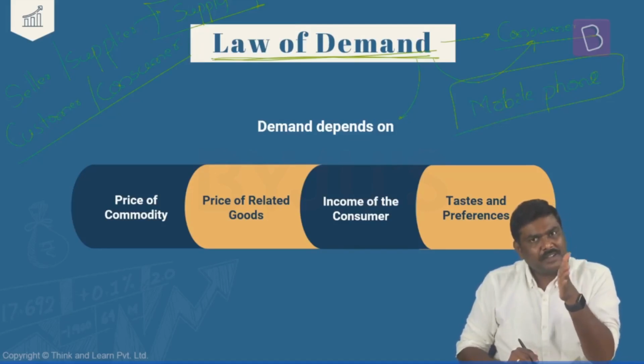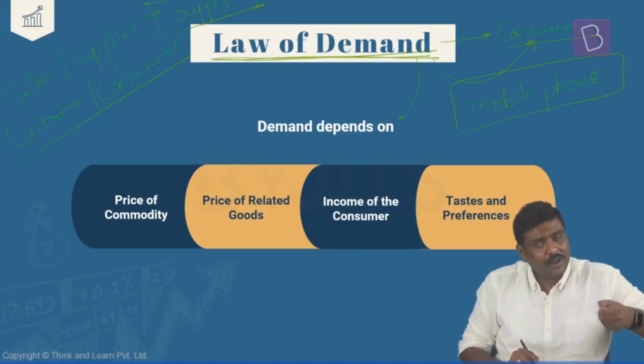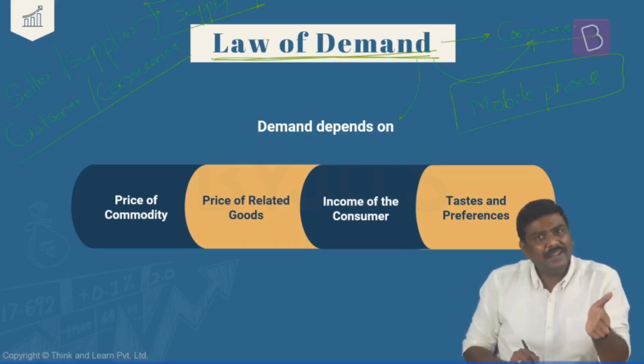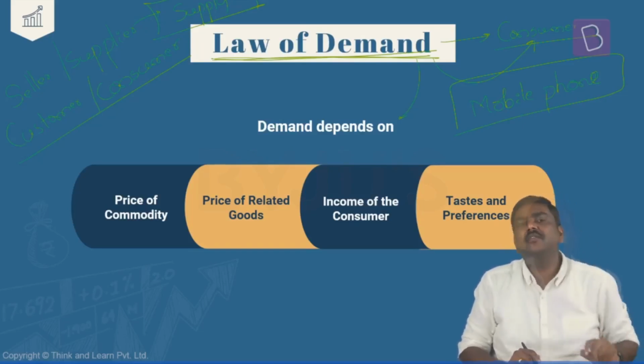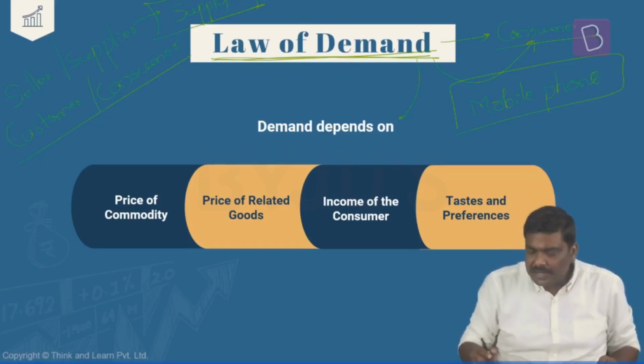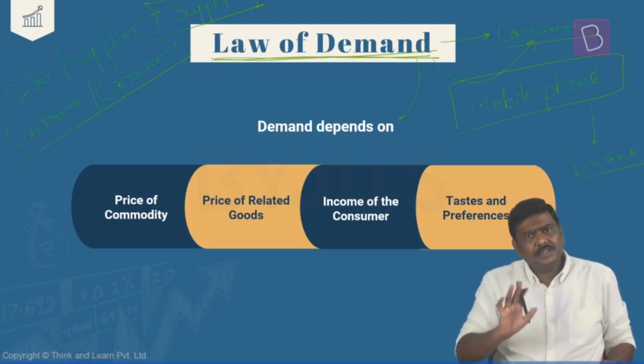In the context of a mobile phone, imagine you want to purchase a mobile phone. Now, what are the different factors that you will consider before deciding to purchase a mobile phone, and specifically within that, a particular type of mobile phone? That is, a particular mobile itself. Now, what are the factors? One you will consider is your income.